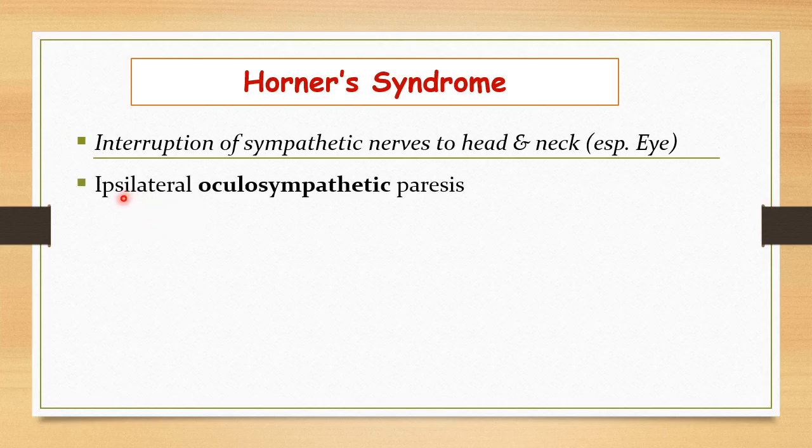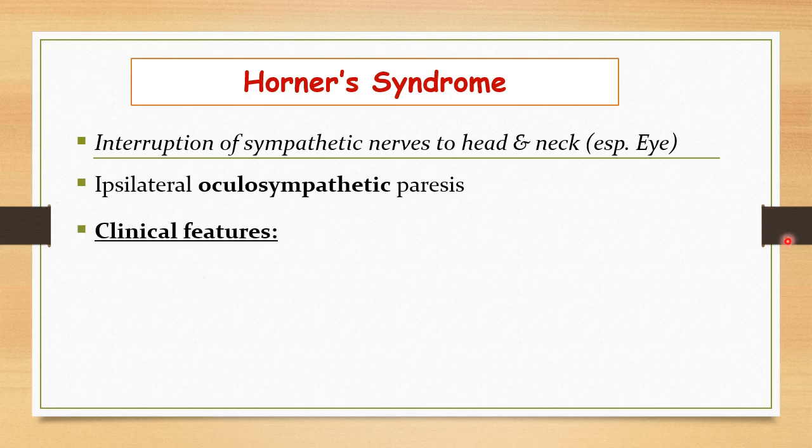And it is also called ipsilateral oculosympathetic paresis. So here the sympathetic system on one side will be interrupted, and it is also called oculosympathetic paresis, because the part of the sympathetic system that is disturbed is the part that is supplying the eye, mainly the eye. So it is also known as oculosympathetic paresis.